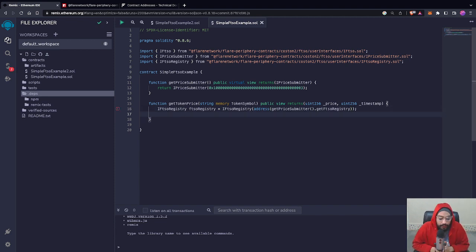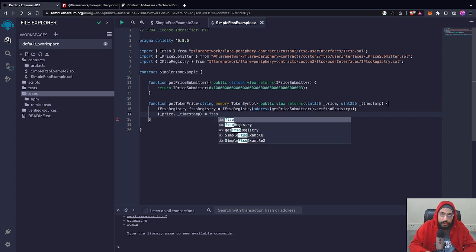Yep, awesome. Now we will use this FTSO registry to actually call the get current price method, which will give us the price of our token. So this will return the price and it will return the timestamp as well. You can visit the documentation. It clearly explains what every function will return, so you can check it out.